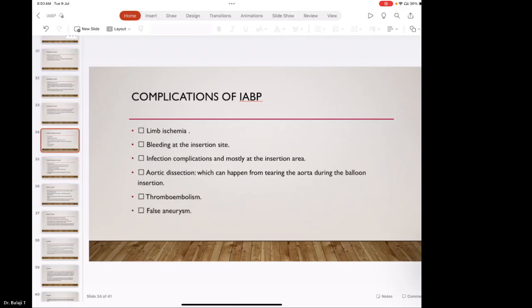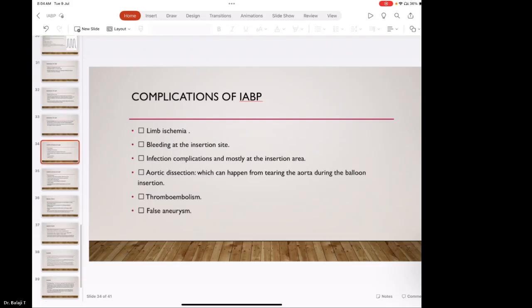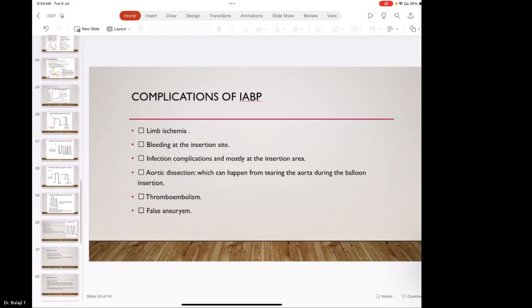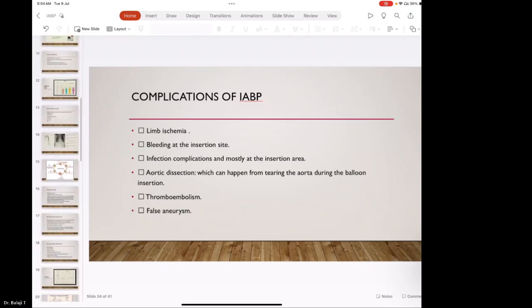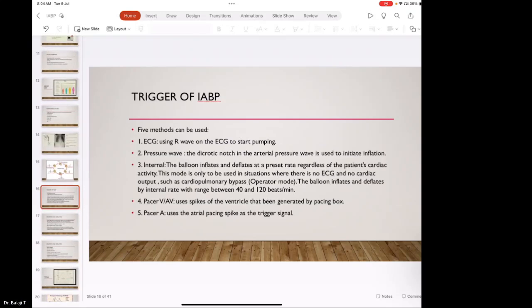And then, of course, the trigger. You should have mentioned that the standard trigger is the ECG. Sometimes when the ECG is not picked up, then the pressure waveform is used, or the intrinsic basic rhythm from the console itself. But you must also know how to adjust for the augmentation during arrhythmias, during AF, and during supraventricular arrhythmias.